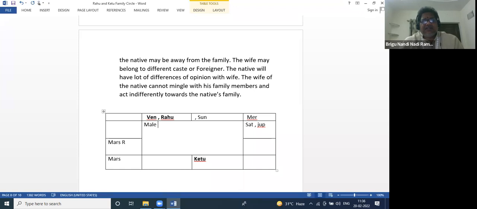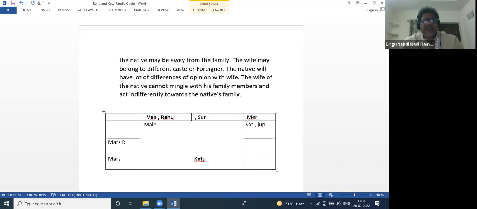Rahu, Mars are planets necessary for elopement. You take any planet, Venus is there, the wife will elope with somebody. Or suppose Jupiter is also conjoined with that combination, the native might have eloped with some lady.